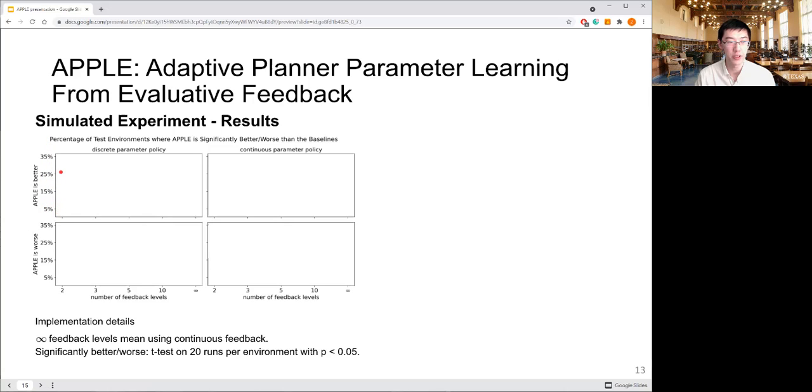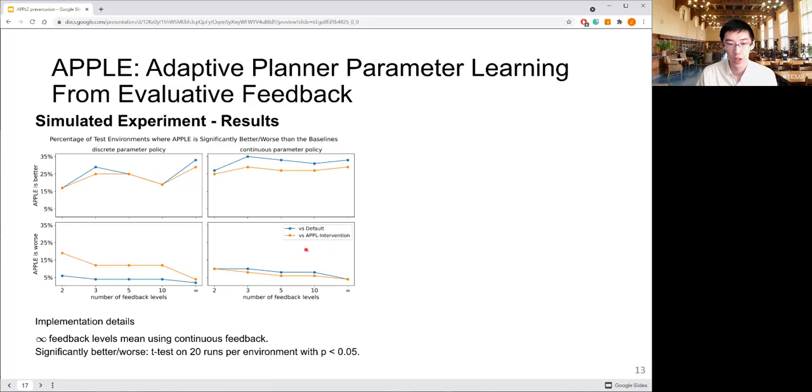So it shows the percentage of environments where FOE is significantly better on the top row or worse on the bottom row. For the significance, that means on each test environment, we have 20 runs for each method, and then we can compare t-tests on these 20 runs to see whether the performance difference is significant or not. We compare against the default planner, also FOI using intervention, and also FOR using reinforcement learning.